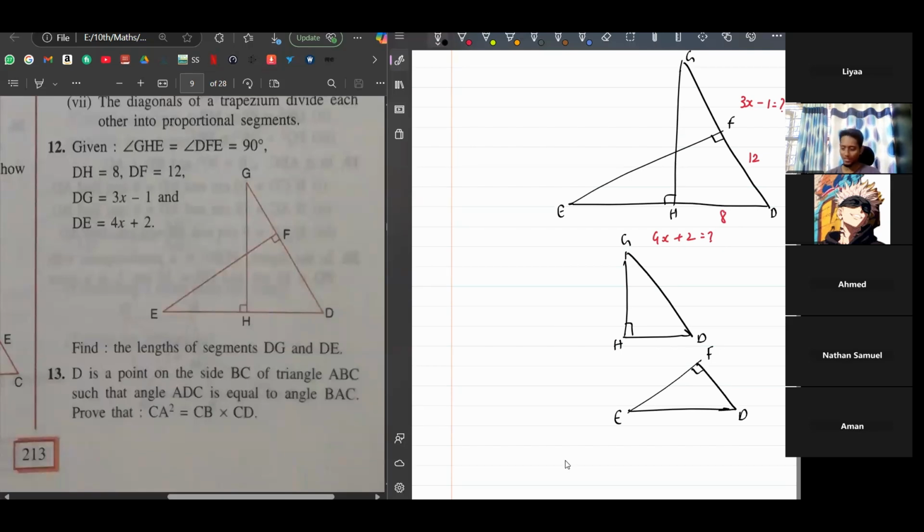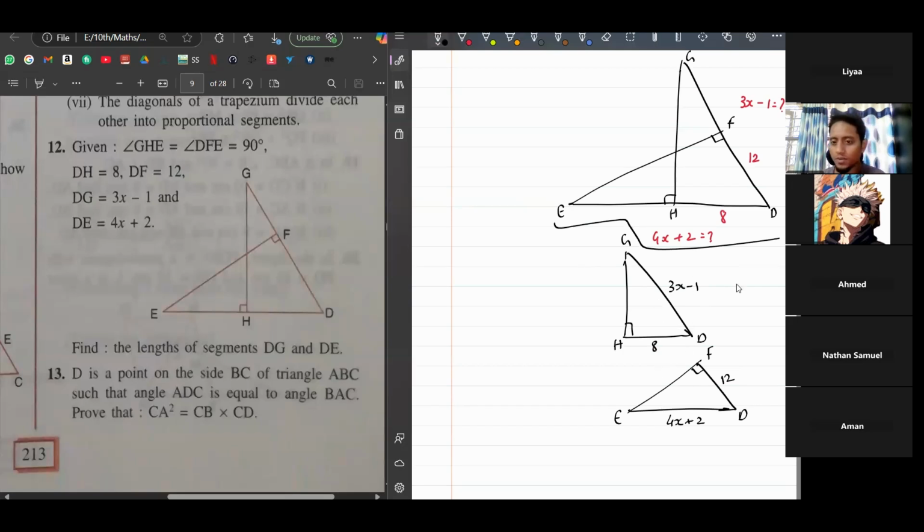Did anyone try solving it? Okay, so what are the values that we have? This is 4x plus 2. DF is 12. And DH is 8. And GD is 3x minus 1. Right? These are the values that we have.